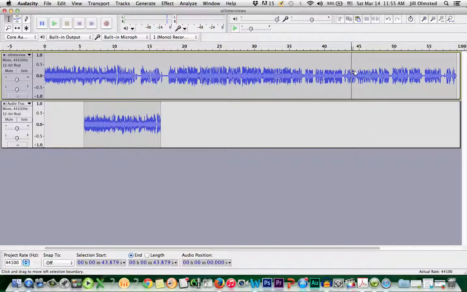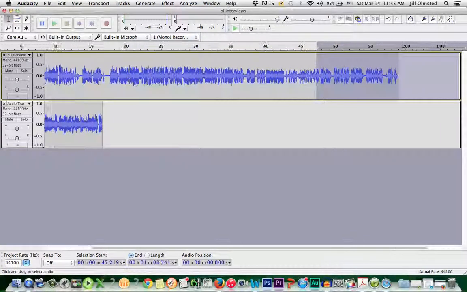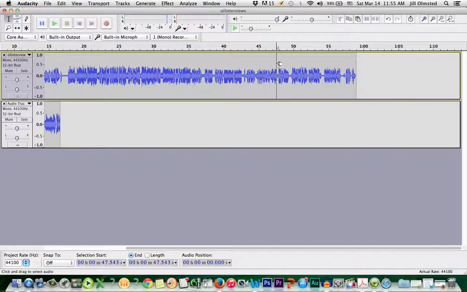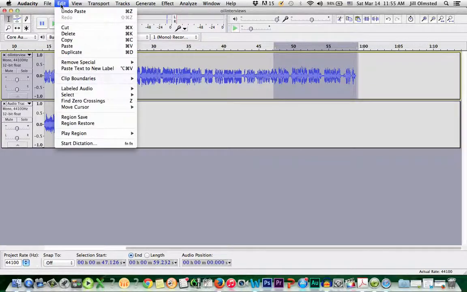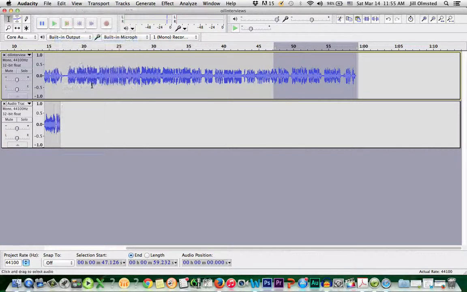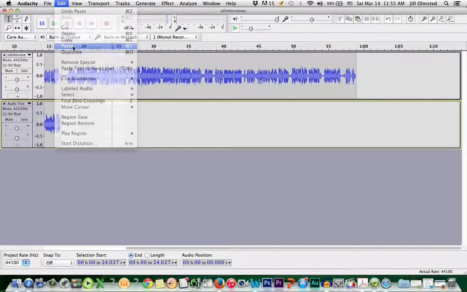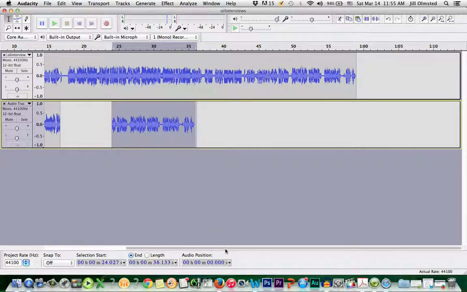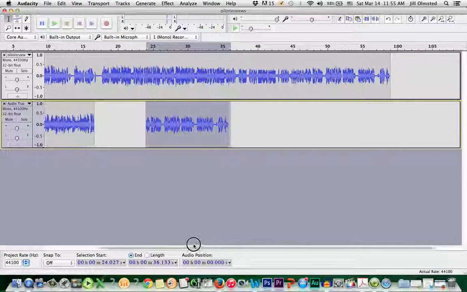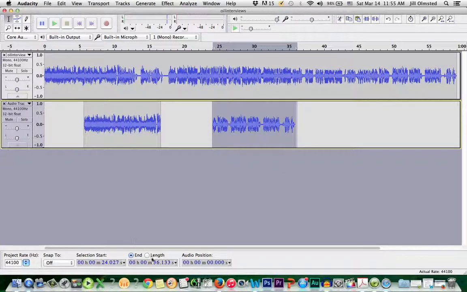Stay. All right, so right here is where one guy ends and the other begins. So I'm going to just highlight that entire section. Oops, let me do that again. Highlight that entire section. And I'm going to go to Edit, Copy, and I'm going to paste it down here like that. All right. Now, if I need to move this bar over like that in order to see it, that's what I should do, this little thing down here.